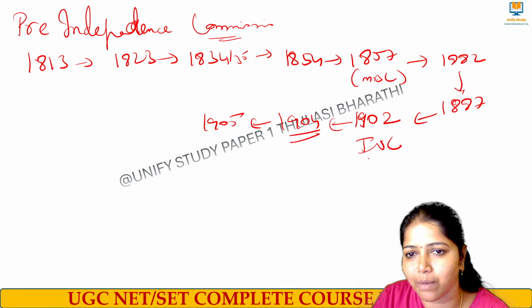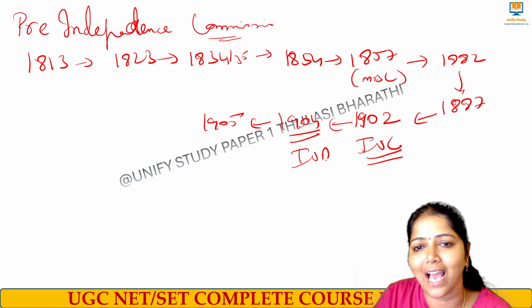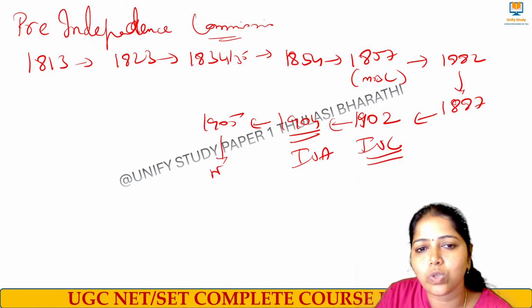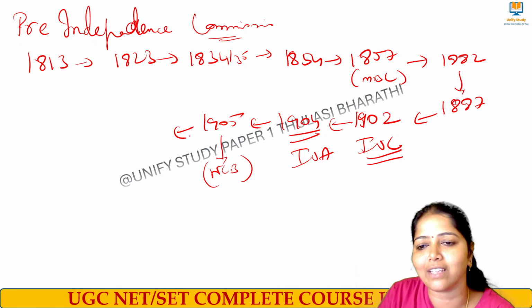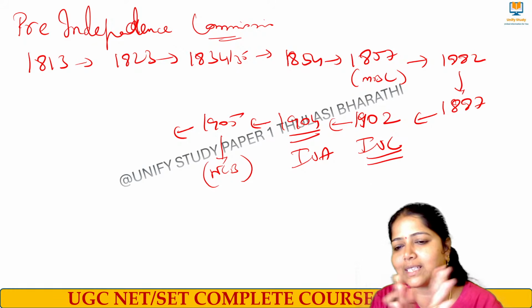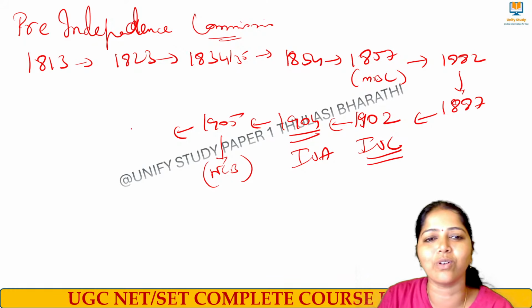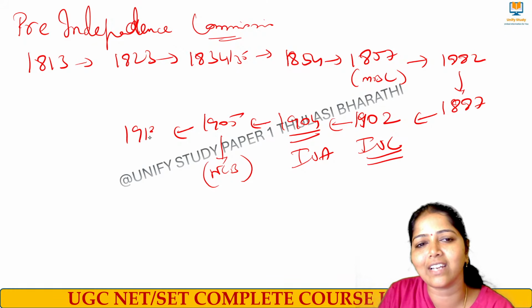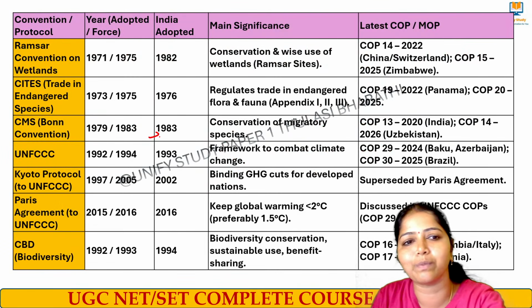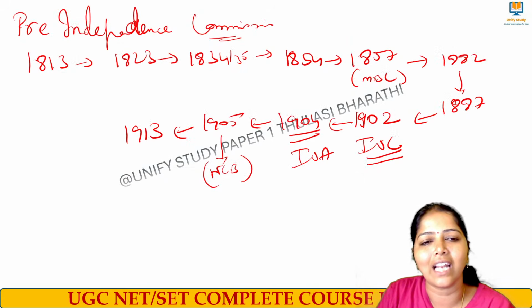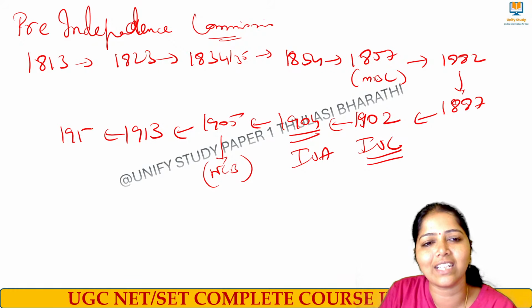1902 Indian Universities Commission was formed. 1904 Indian Universities Act was passed. National Council of Bengal was formed. Very good, superb, great. I am so happy. And in the year 1913, the resolution on education policy was made. Yes, very good. And then in the year 1917 we had the Sadler Commission, 1917 to 19.